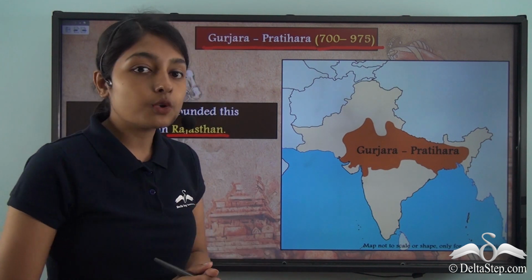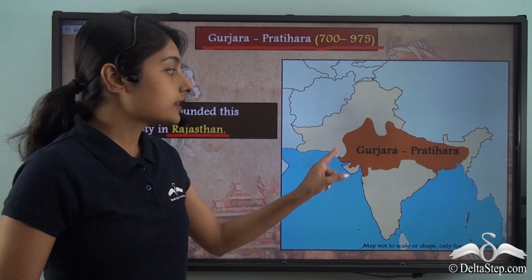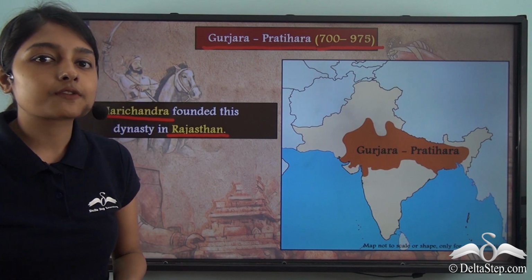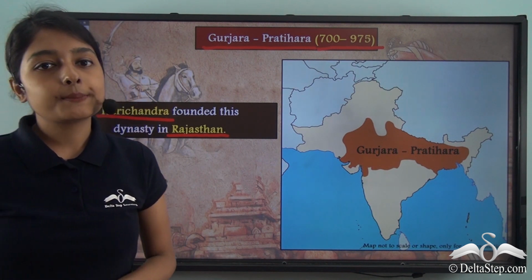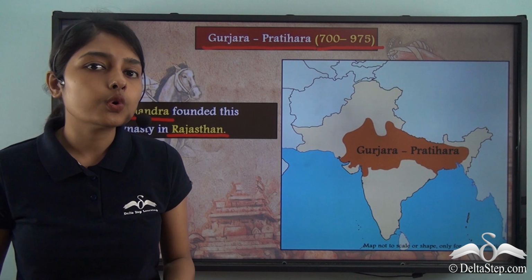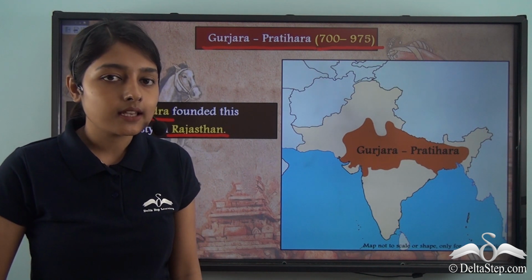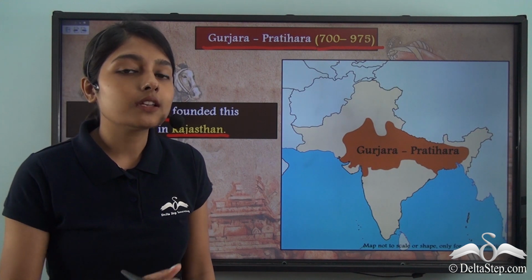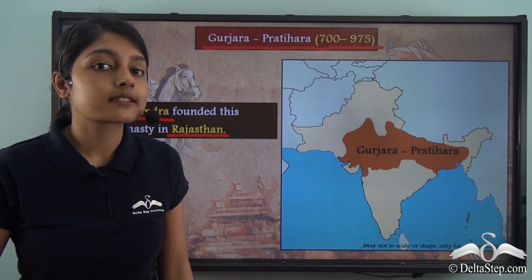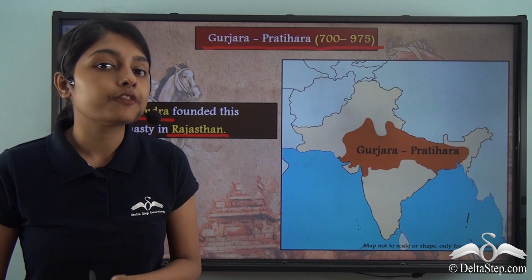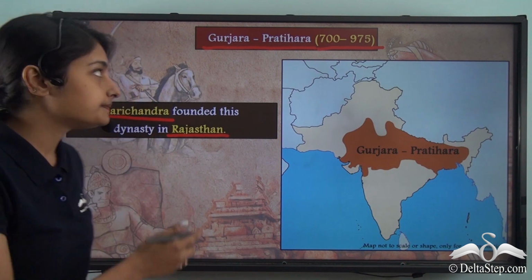On this map, you can see the extent of the Gurjara Pratihara dynasty that was founded by Harichandra. Now you must be wondering who Harichandra was and how he established his own dynasty. Now let us find out what scholars have to say about Harichandra's origin or the origin of the Gurjara Pratihara dynasty.